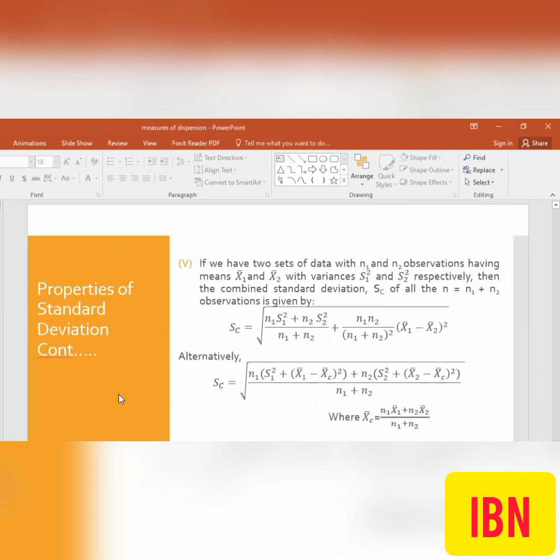One more important property is for the combined variance or combined standard deviation.